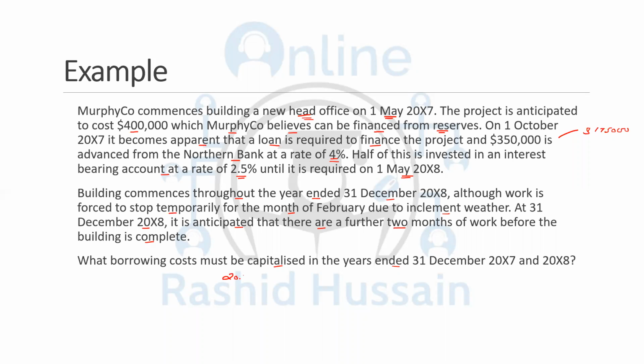So you see, when you are calculating the 20X7, you have only 3 months, October, November, December. So you're going to take 350,000 multiply by the interest rate, which is 4%, multiply by 3 by 12 only. And then you need to deduct the investment income, which is 1,75,000 invested at 2.5% rate, and then again 3 by 12. So you deduct this amount and you get the figure for 20X7. And then you have the figure for 20X8.